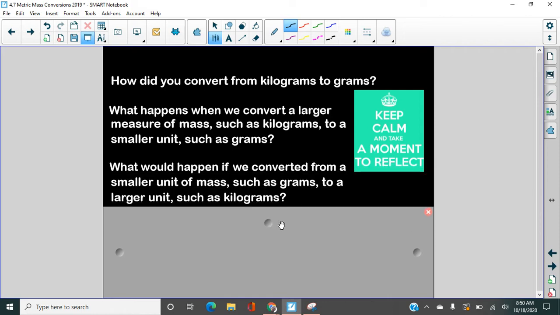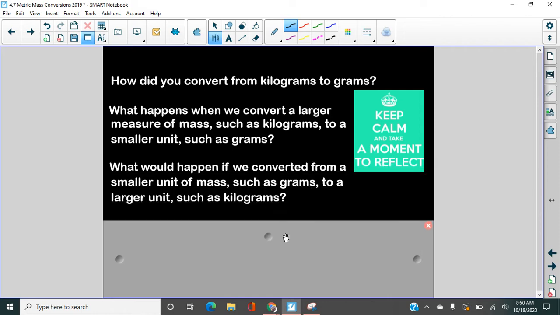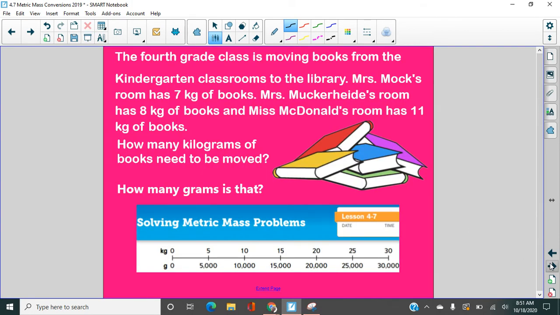And then if you think about the other direction, what if we convert grams to kilograms? What's going to happen to those numbers if we start with grams and change it to kilograms? That's backwards, right? So those numbers are going to get smaller. If we had 10,000 grams and we said change it to kilograms, then you're only going to have 10 kilograms. It's the same amount, but the actual numbers are smaller, right? That'll be important as we look at some word problems here.